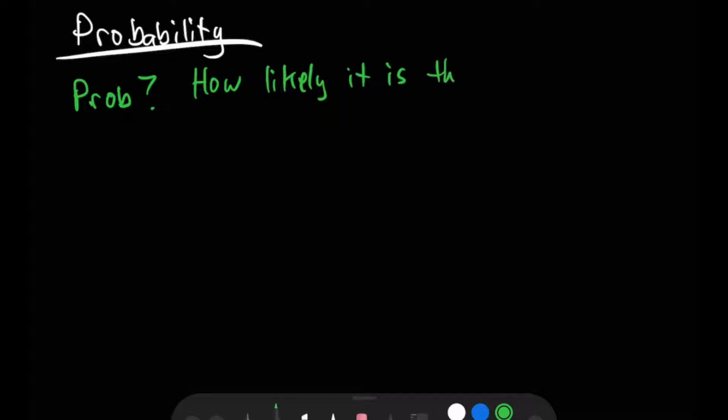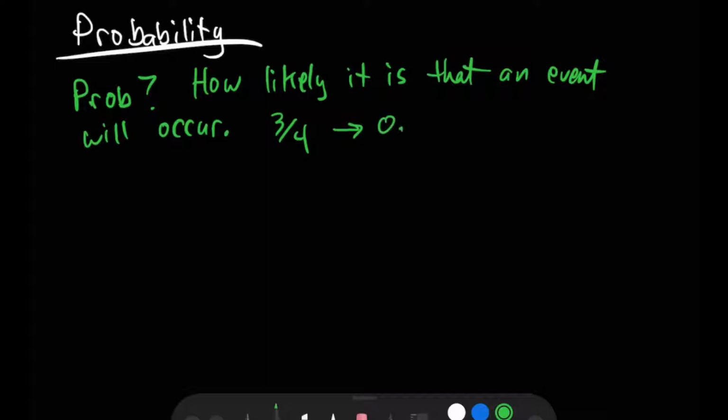So as a review, what is probability? Well, it is the likelihood of something happening, or how likely it is that an event will occur. And we can represent that in a number of ways, either as a fraction or as a decimal, or often as a percentage.